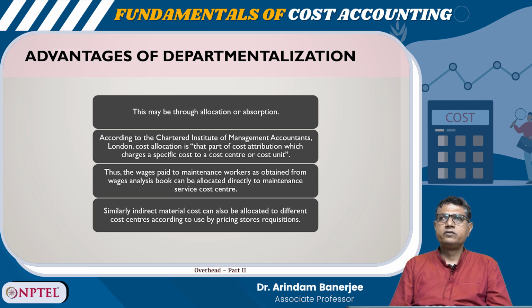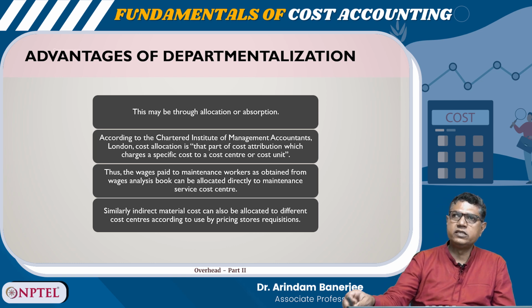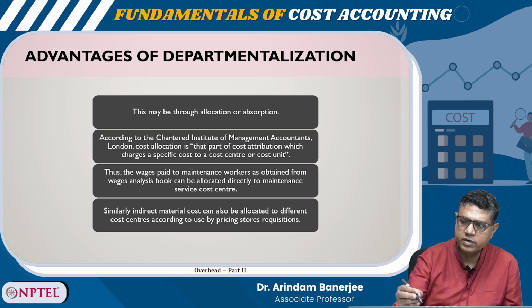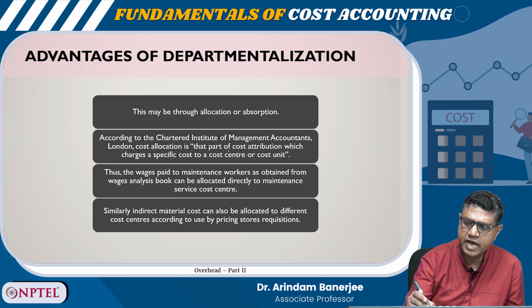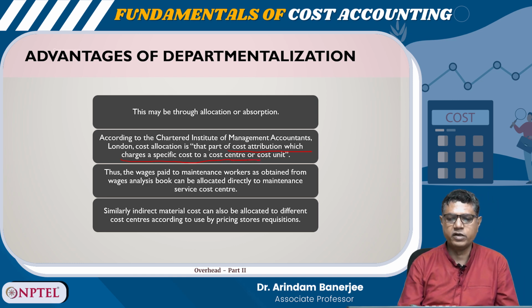According to the Chartered Institute of Management Accountants, London, cost allocation is that part of cost attribution which charges a specific cost to the cost center or cost unit.